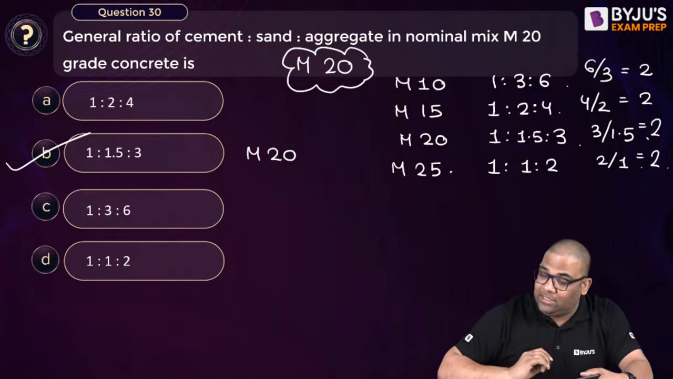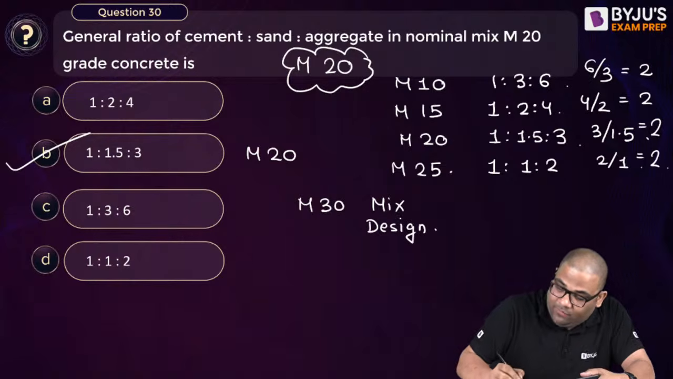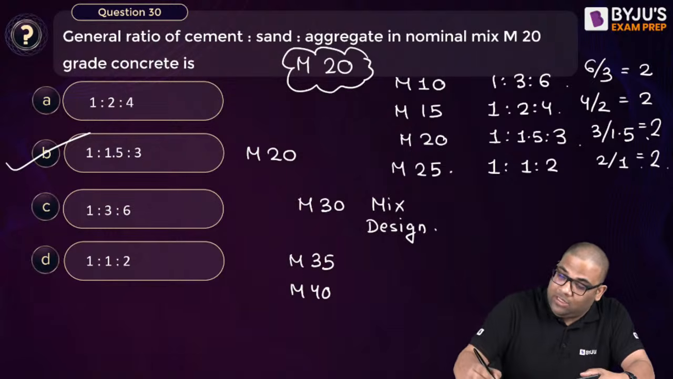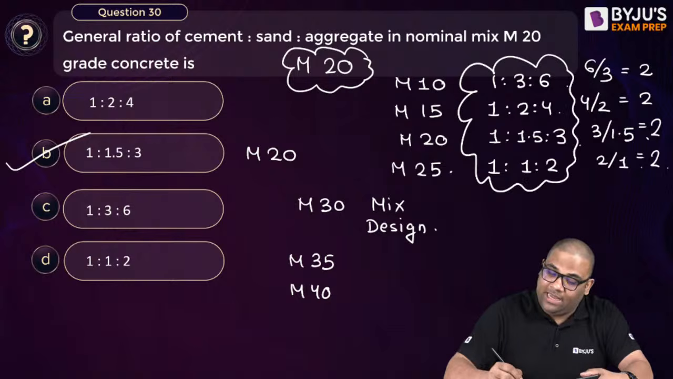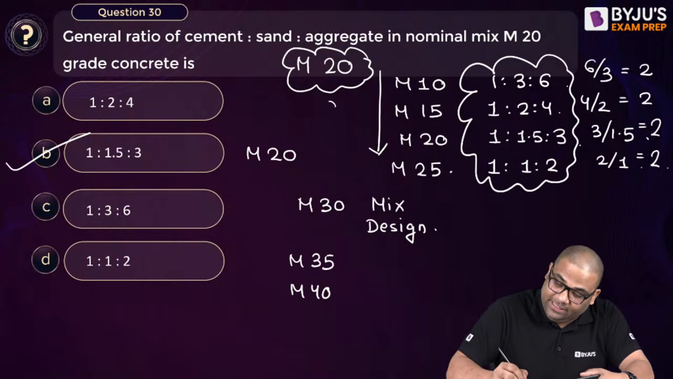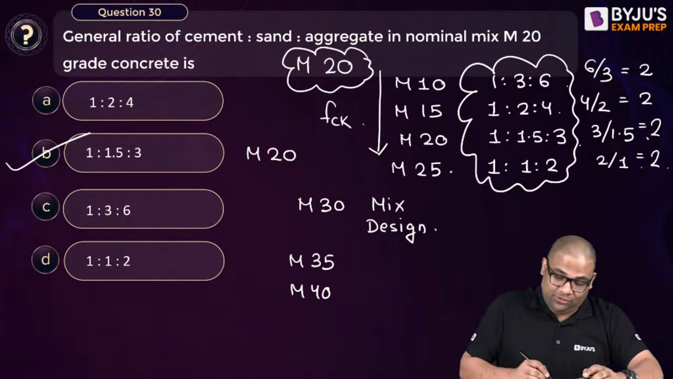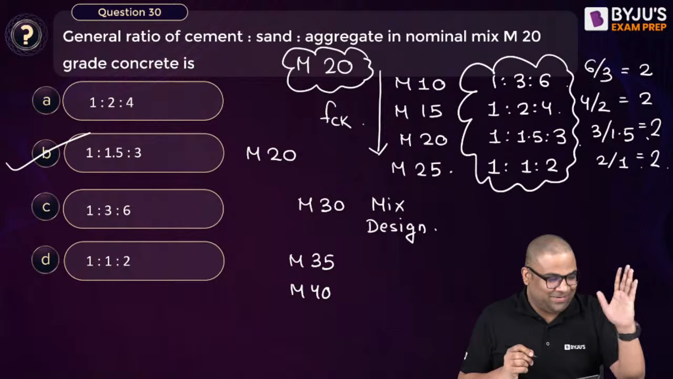So answer is this. Remember, above M20, for M30 and all, you have to go for mix design. We don't have the nominal mix for M30, M35, M40. Remember this. Now any question they ask on nominal mixes, you can easily answer. As the fck increases, this is decreasing. You can remember it like 3, 2, 1.5, and the ratio is 2 only. In this manner you can remember.